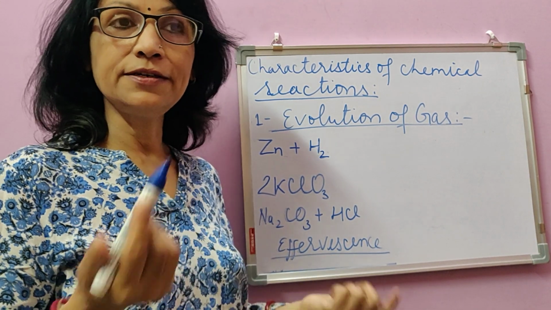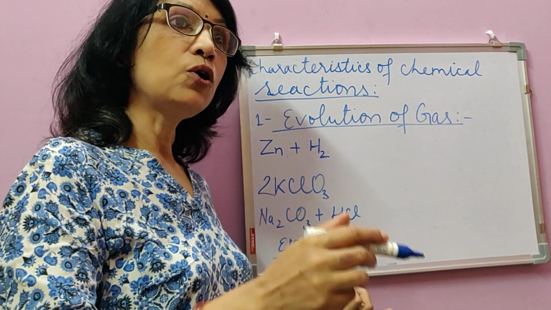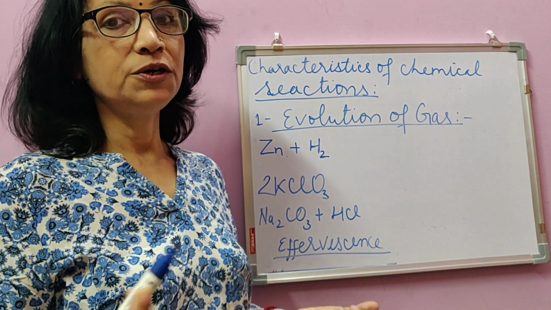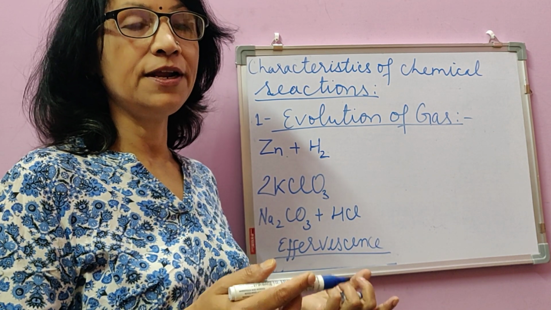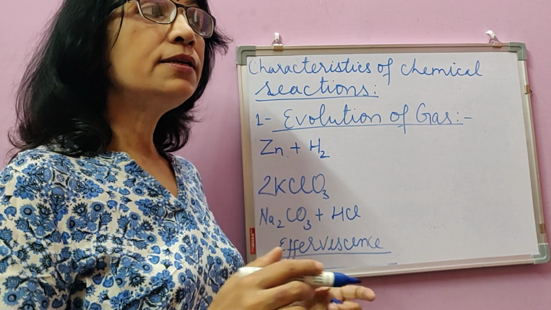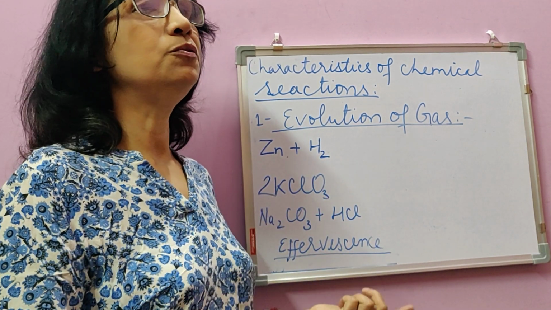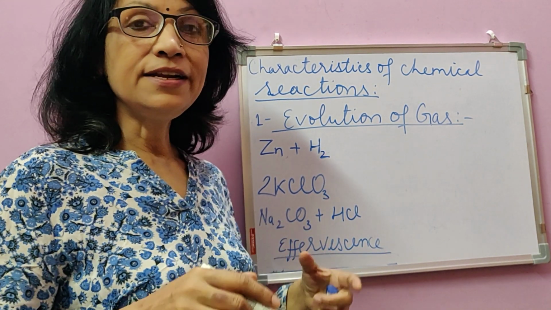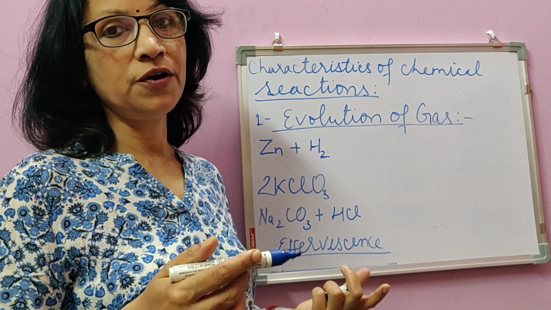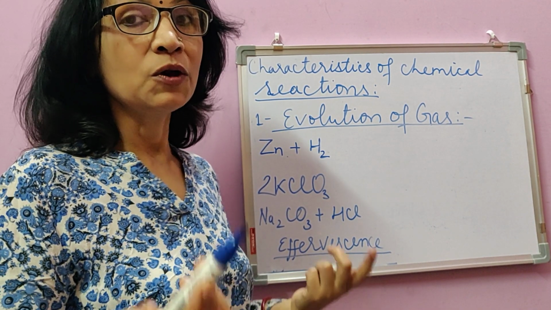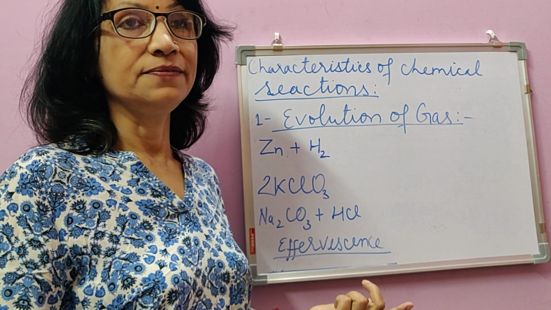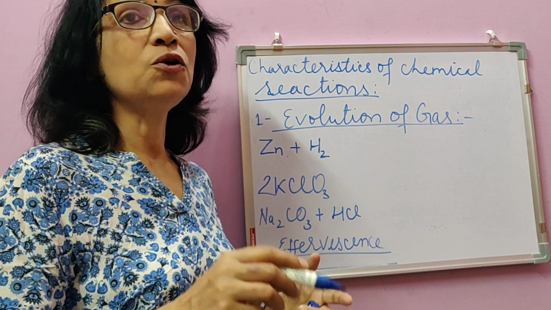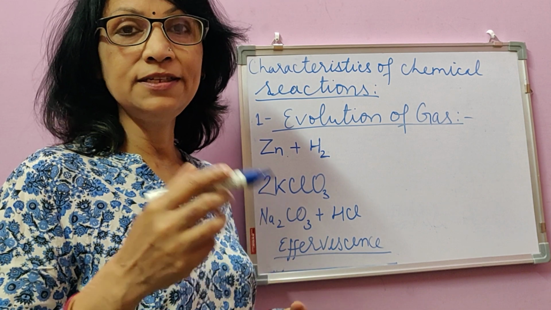If the reactants are solid or liquid or both, meaning one of the reactants is solid and the other is liquid, and a gas is produced, then it is a sign of formation of a new substance, because otherwise, without heating, a liquid does not get converted to even its gaseous form.